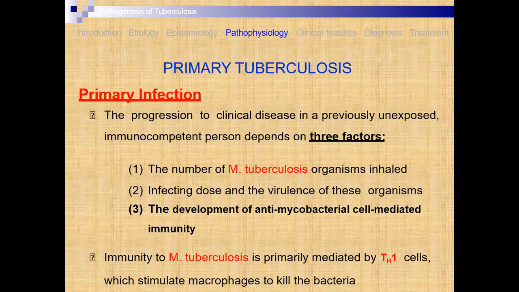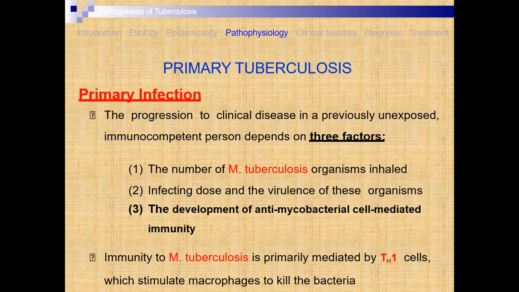The third is the development of antimicrobial cell-mediated immunity. Sometimes your body also tries to kill the Mycobacterium tuberculosis that has entered by developing a particular chemical.